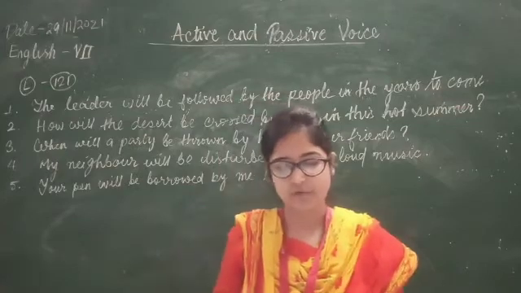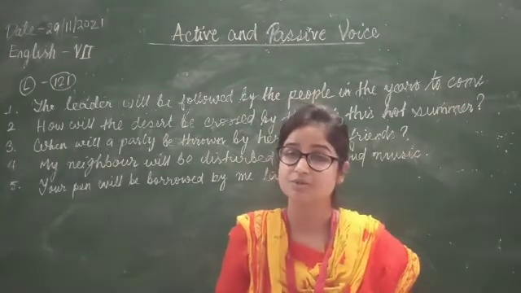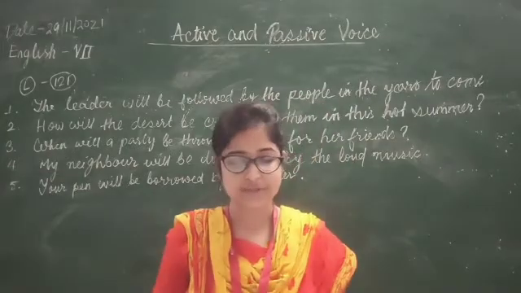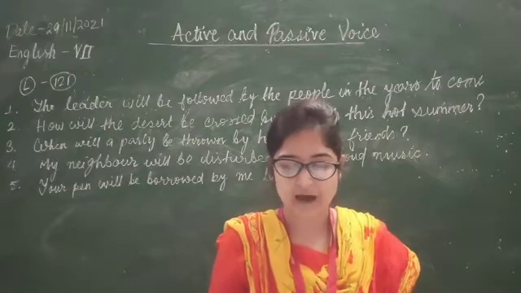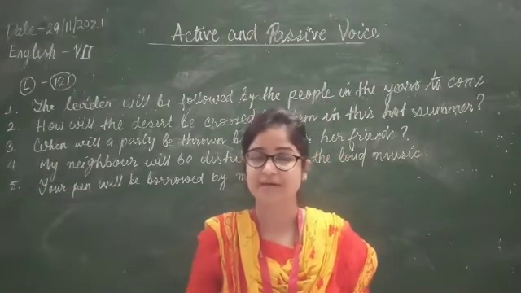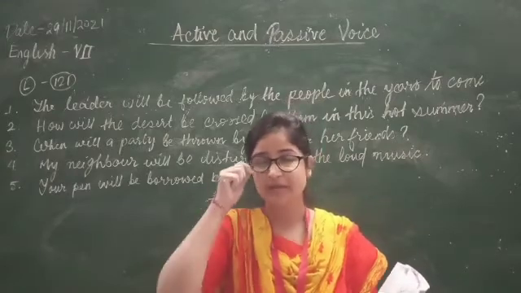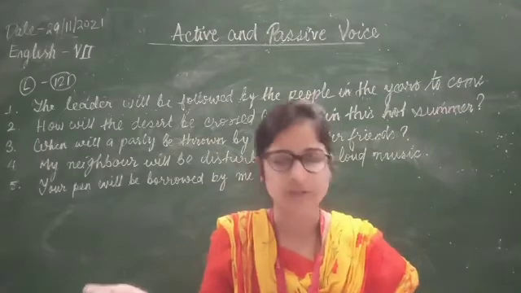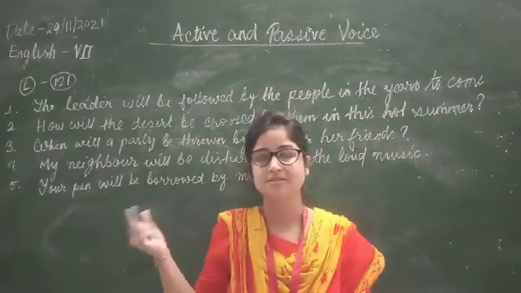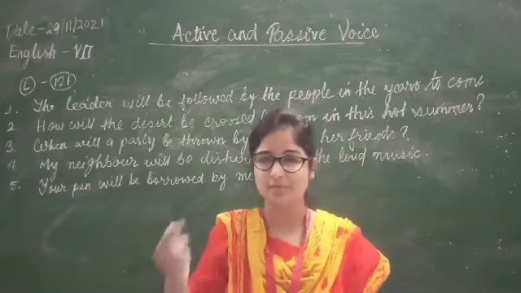Now we will move ahead with future perfect tense. What is the syntax for this tense? See, he will have consulted a doctor before 8 p.m. In the active voice, the structure is will plus have plus the main verb, that is the past participle form of the root verb.